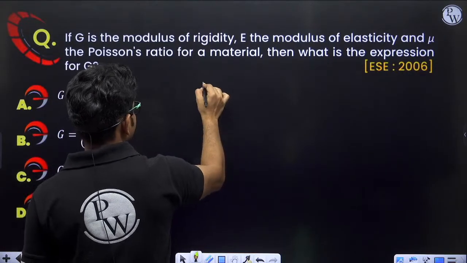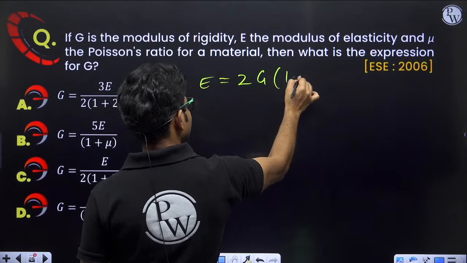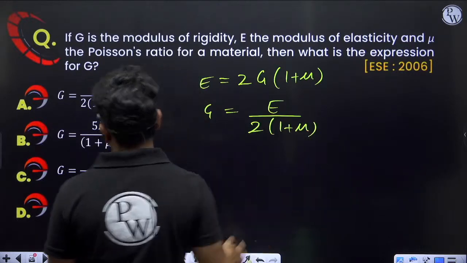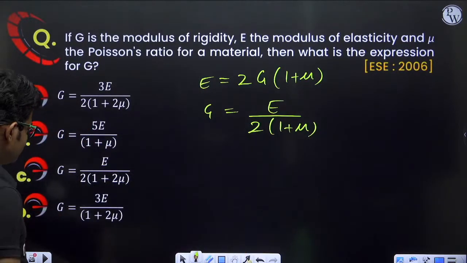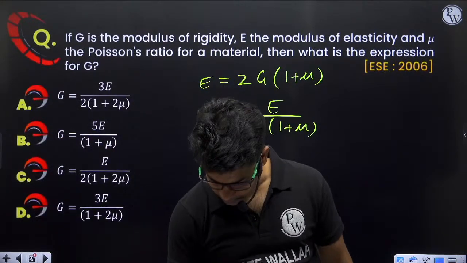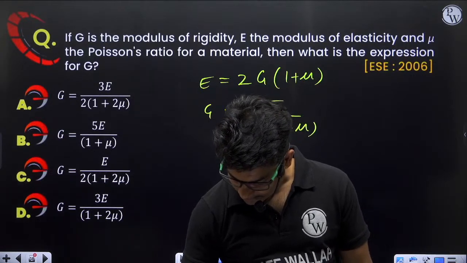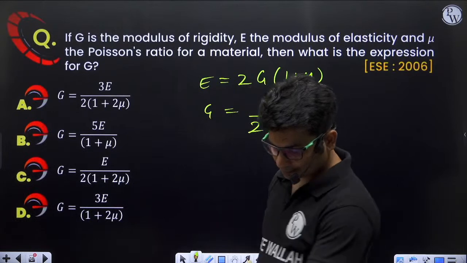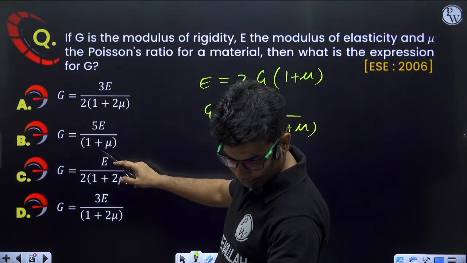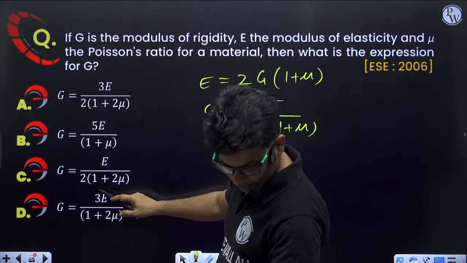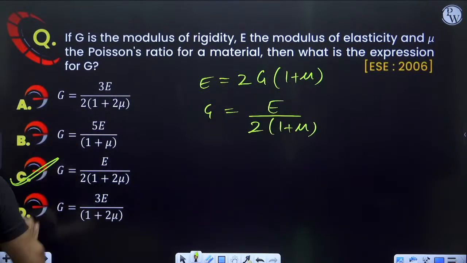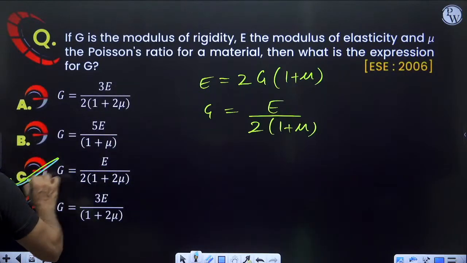Okay. So E is equal to 2G(1 plus mu), that we know. So G will be equal to E upon 2(1 plus mu). So E upon... some mistake in options. Let me check. Three E upon 2(1 plus 2 mu), 5E upon 1 plus mu, E upon 2. Oh, correct. Correct answer will be option C. No mistake in options. Correct answer is option C.